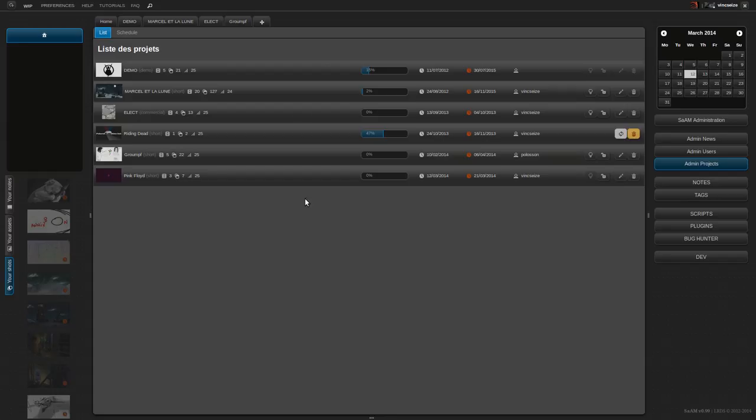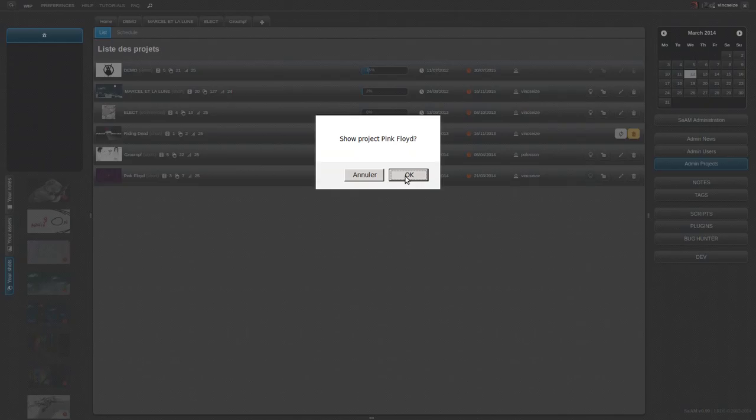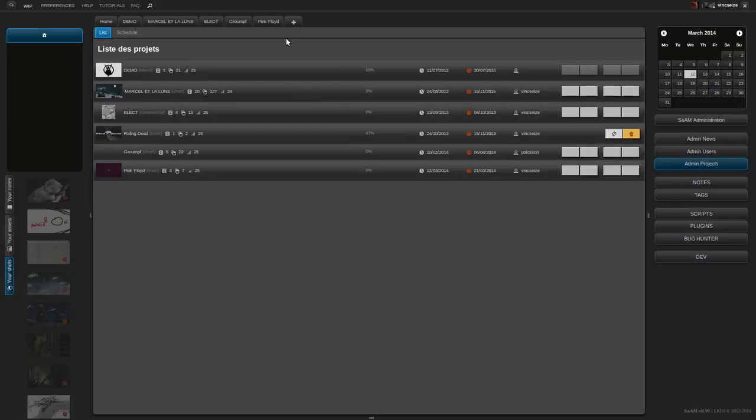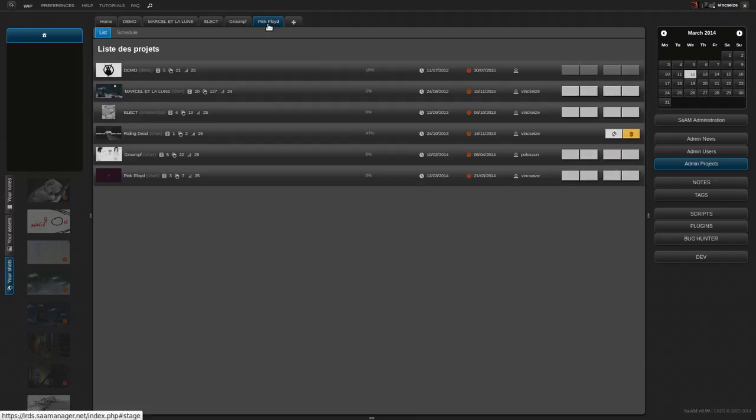The people who created the project will always be able to see the project in administration. But if you want all the people to see it, there's something very important: the light icon here. If you don't click on the light icon, nobody will see that. I click on it and it's okay, and my project is here. That's all.